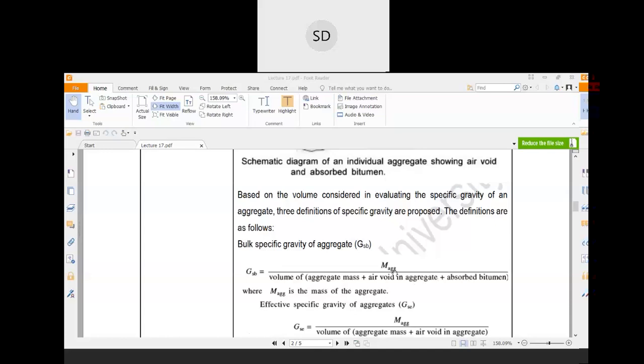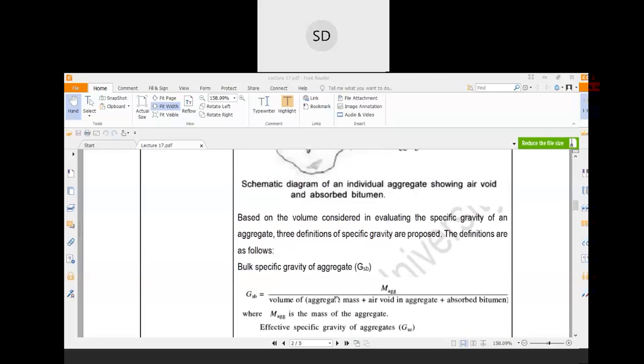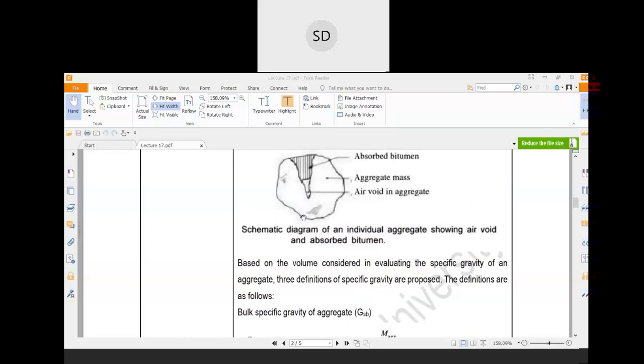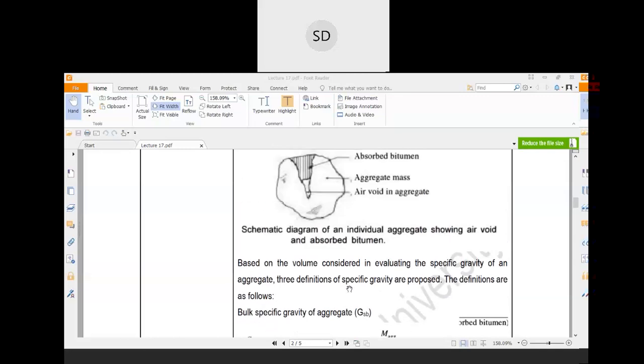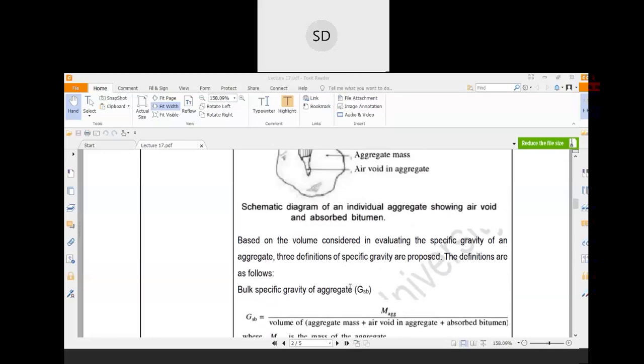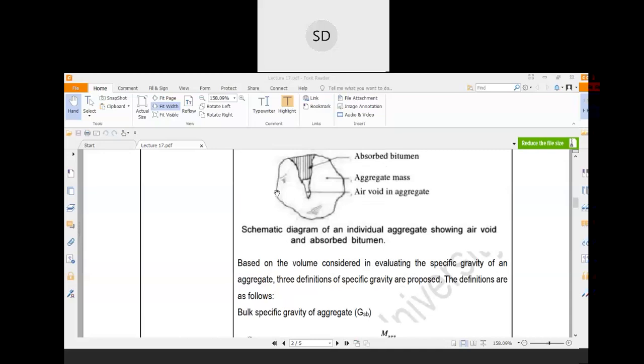So basically in the bulk specific gravity consideration, you are considering the total volume, which is a combination of absorbed bitumen, aggregate mass, and air voids in the aggregate. That is your bulk specific gravity.